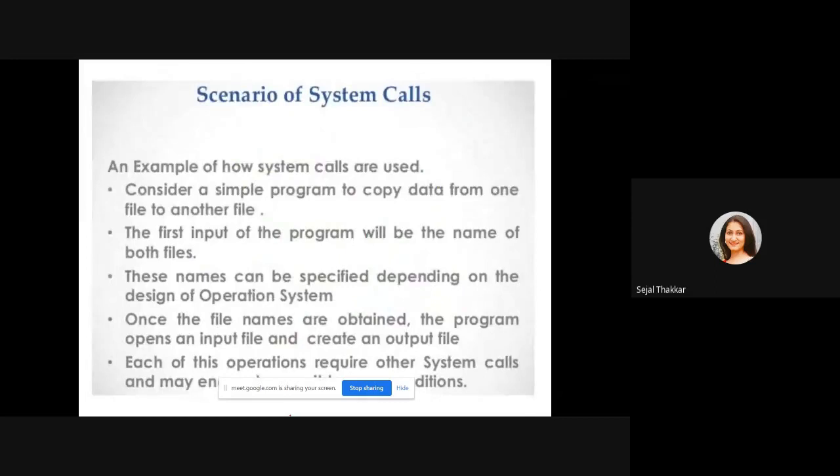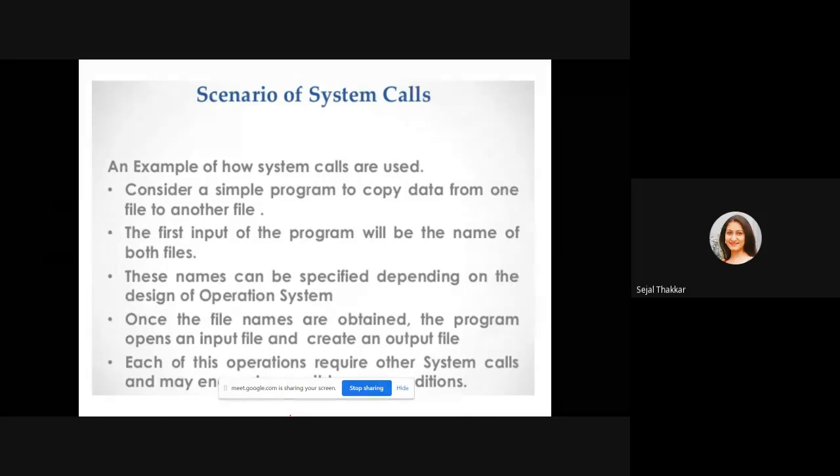Now, a scenario of the system call, an example of how a system call can be used. Consider a simple program to copy data from one file to another. Whenever I want to copy some data from one file to another, either I have to give the system call, or I have to use a graphical user interface or a command, right? Something like the copy con command, or using the mouse I do copy and paste. So the first input of the program will be the names of both files. You have to give the names of both files.